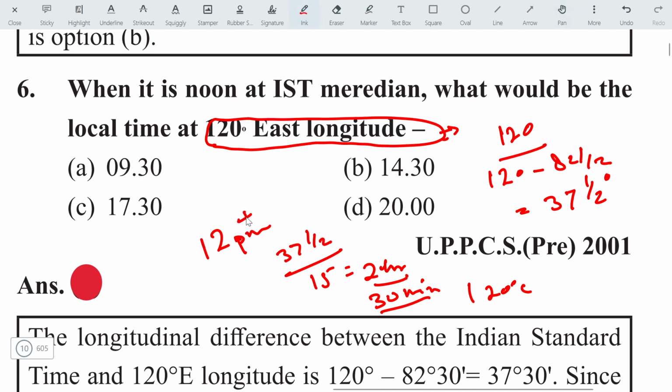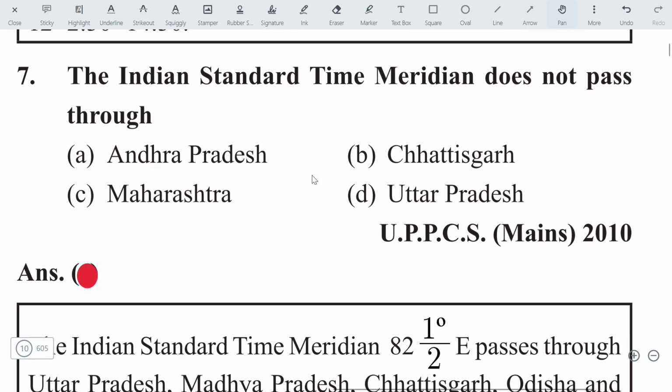That means 12 plus 2 hours and 30 minutes. The answer will be 14 hours and 30 minutes. The answer will be B. Let's move on to the next question.